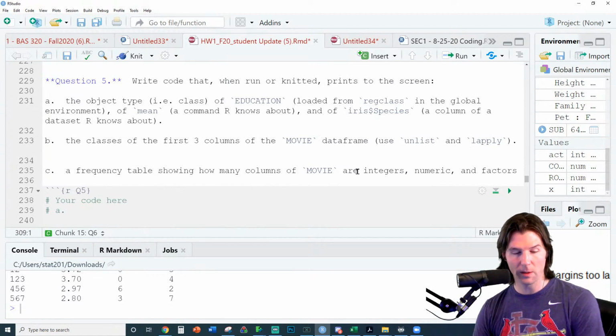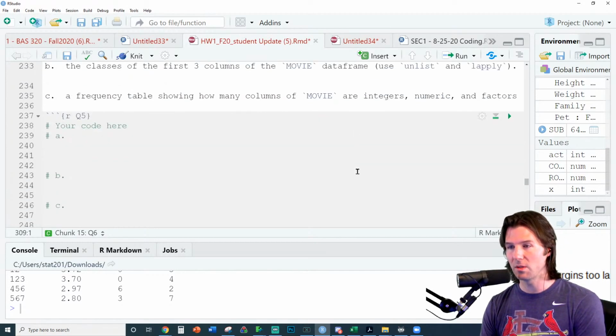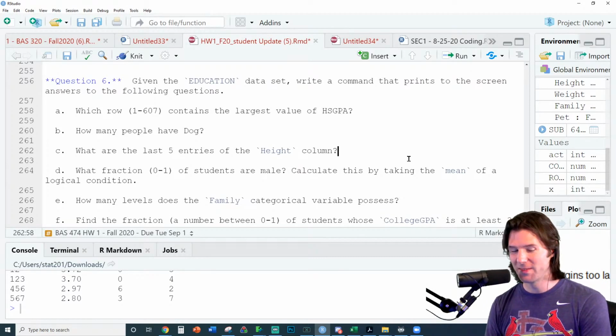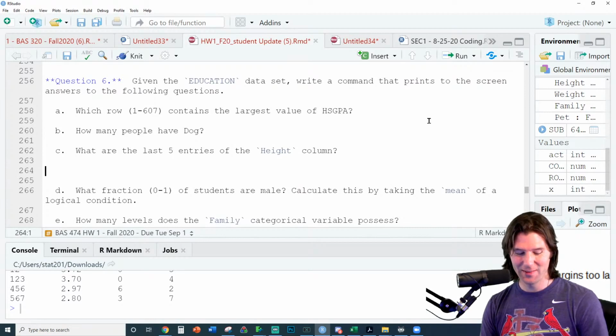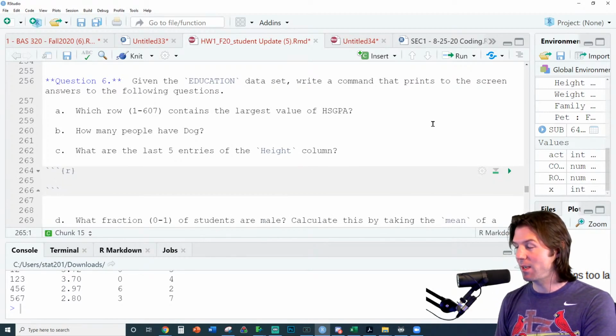So right here, we want to look at certain objects. Is this the one we're looking at here? Looking at certain objects for 474. And, oh, Sylvia said c. We'll do c right here. What are the last 5 entries of the height column? We're going to use Control-Alt-I to insert a chunk right here. So what are the last 5 entries?